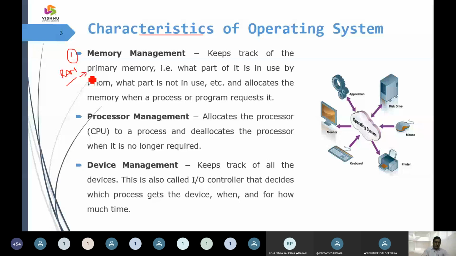The second primitive is the process. When I save my program in my memory, it is in a passive state. If I call it a program, it is a passive entity. If I call it a process, then it is an active entity. We have to have an idea about that.